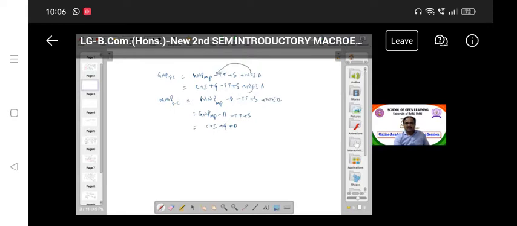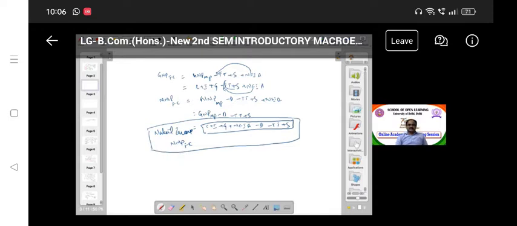Okay, don't confuse here. After this you will write this. Okay, C plus I plus G plus NFIA, I can write it. Okay, this is actually the national income equation: NFIA minus depreciation minus IT plus subsidy. This is the national income. Because of this, I will discuss all the concepts again. National income you can also call NNP at factor cost. You can call it national income. This is what we are supposed to discuss. I hope it is clear.